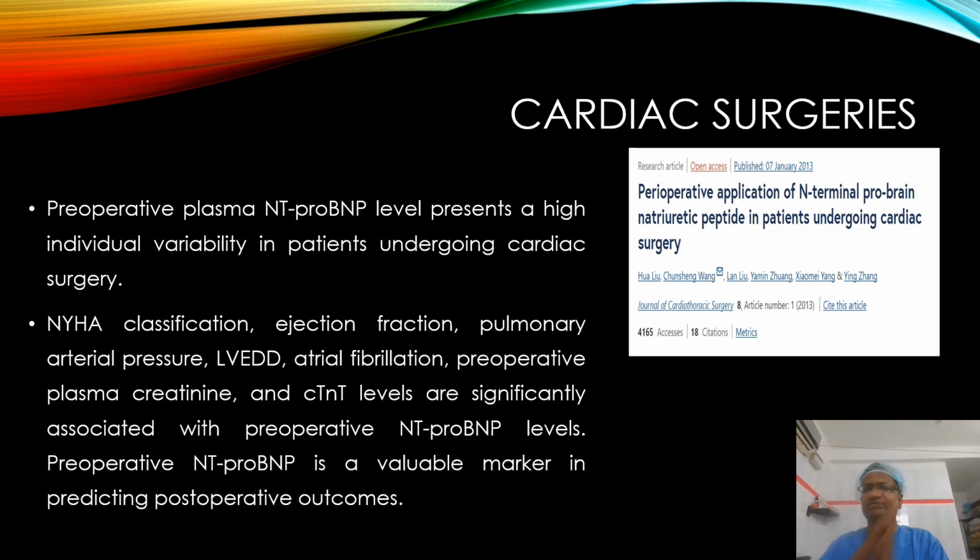Now what we have been told so far is about non-cardiac surgeries. Now we go to cardiac surgeries. Preoperative plasma NT-proBNP has high individual variability. NYHA classification, EF, pulmonary artery pressure, left ventricular diastolic function, AF, preoperative plasma creatinine and troponin levels, plus NT-proBNP, are all used to find out postoperative outcomes.